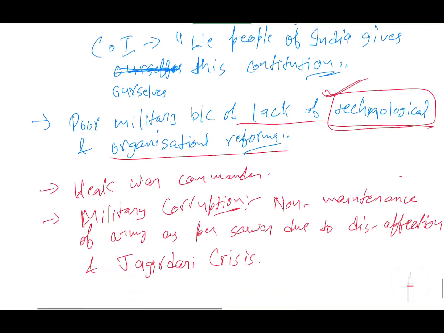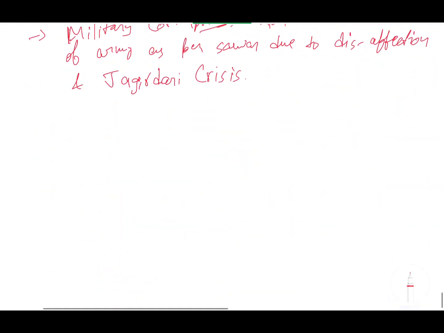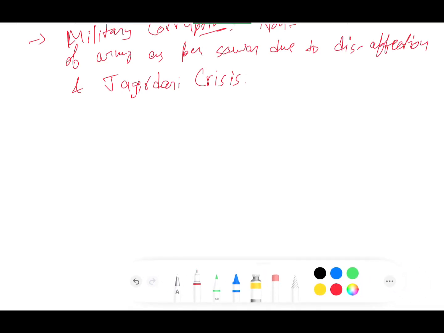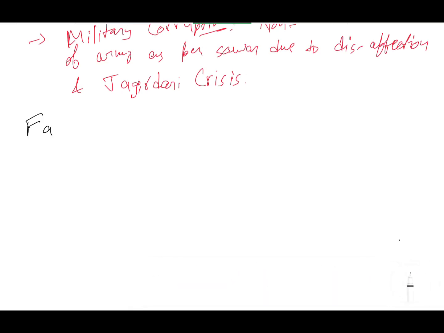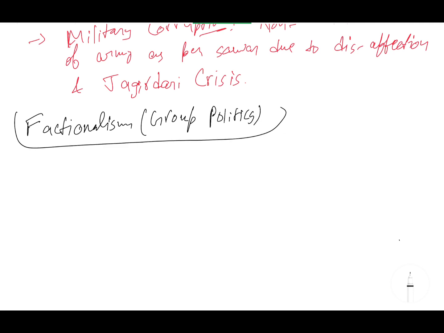Next we will make some notes on factionalism. Okay. Factionalism, you know, is group politics. It's a grouping. This is also called group politics. Now you can write some points.